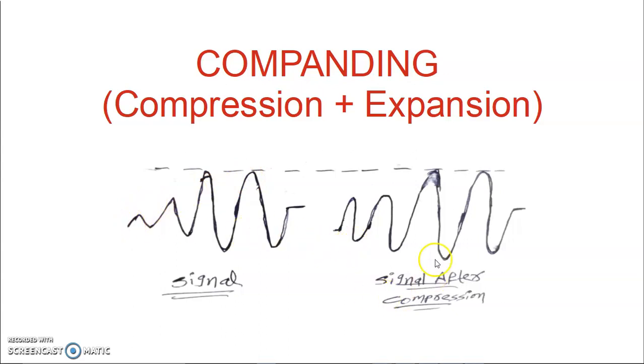Now after doing the compression process, that is after increasing the amplitude at these low or weak signal regions, the difference between the maximum amplitude and the minimum amplitude is going to be reduced. That is, the ratio of maximum amplitude to the minimum amplitude here is lesser than the ratio in this case. That is nothing but compression.